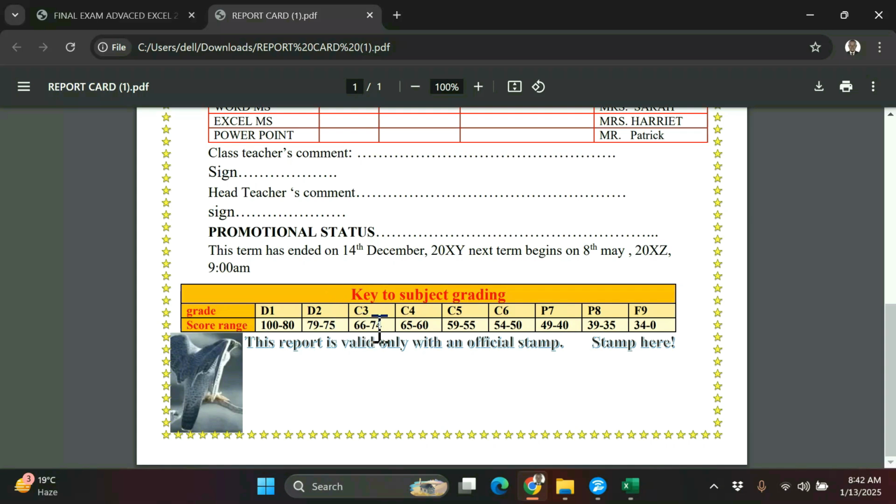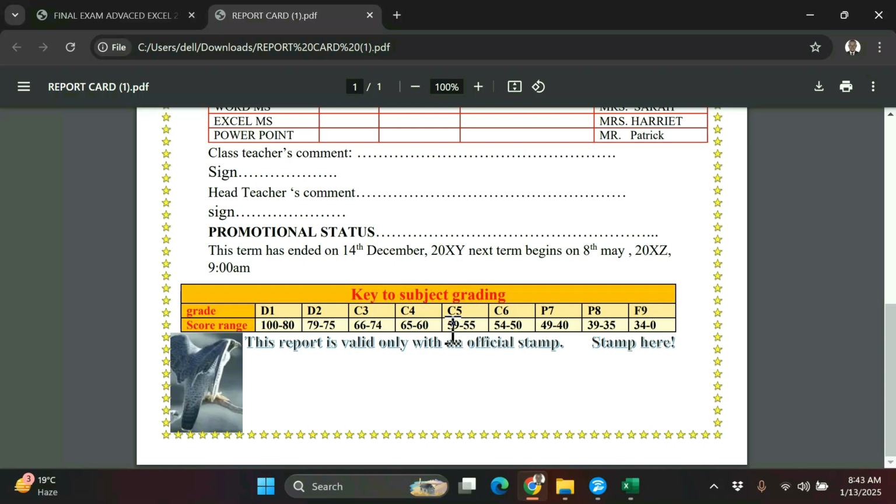Someone who has 66 to 74 must have 3. 65 to 60 must have 4. Then 59 to 55 must have 5. Then 54 to 50 must have grade 6. Then someone who has 49 to 40 must have pass 8, and the others.